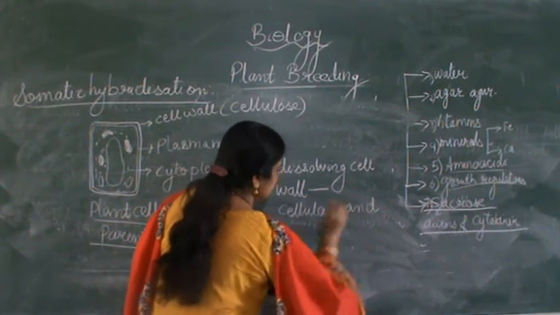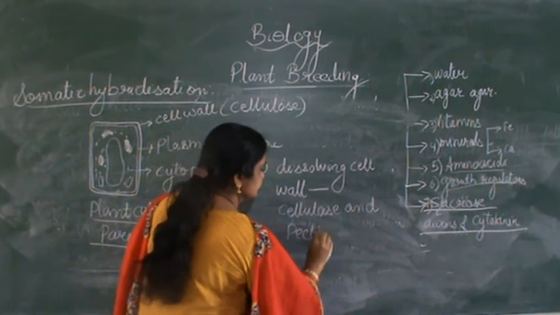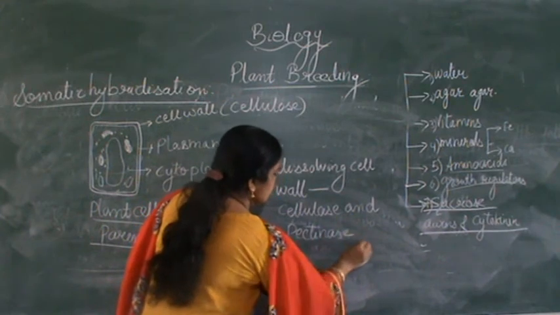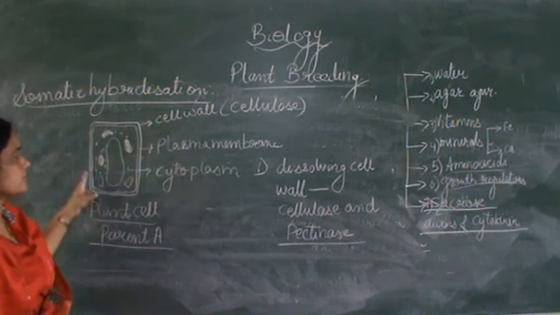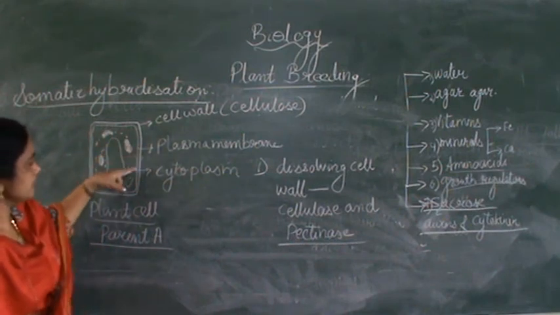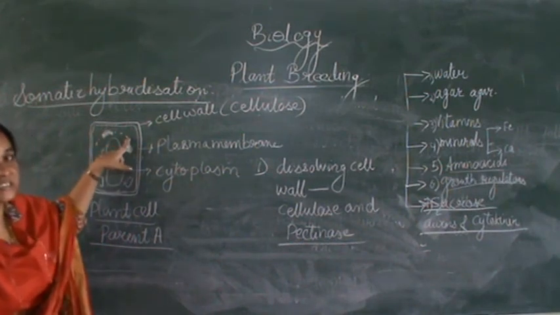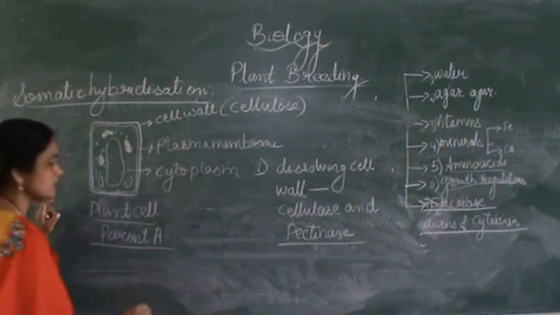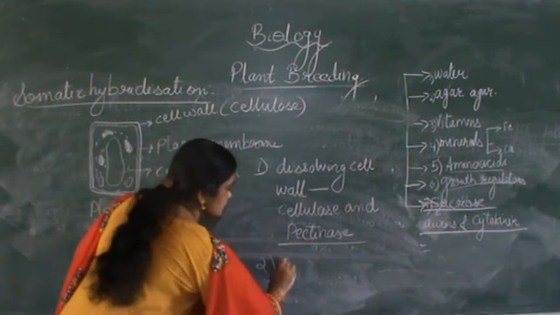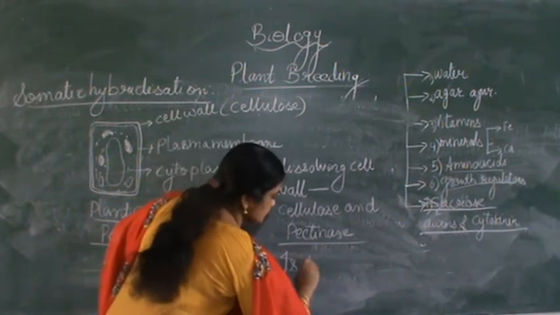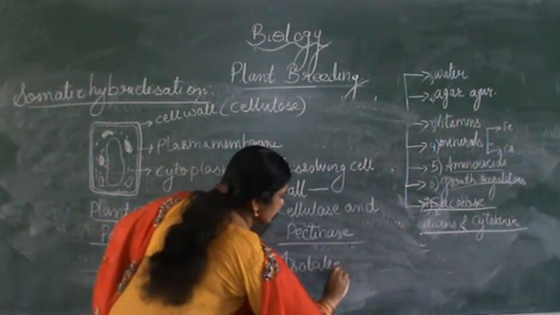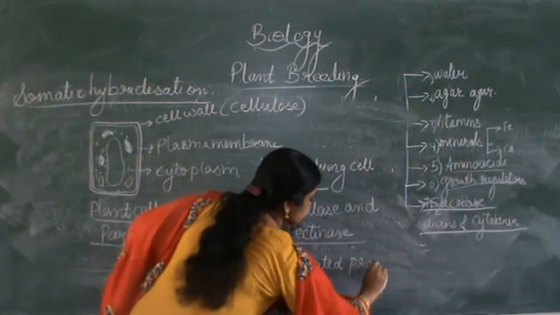and pectinase. So there are two enzymes. So the cell is put into that, so it will dissolve the cell wall. So you will get a protoplast, that is, a cell without the cell wall is known as protoplast. So it is a method of isolating the protoplast, that is, removal of the cell wall. So isolated protoplast.